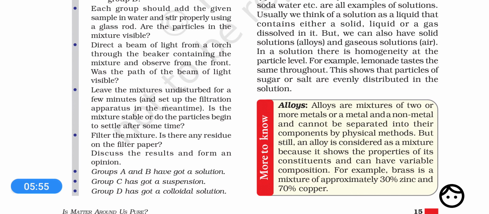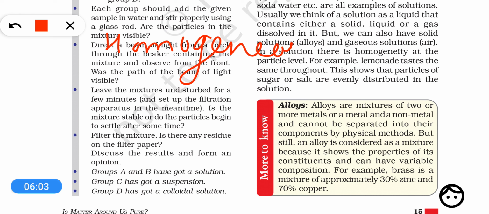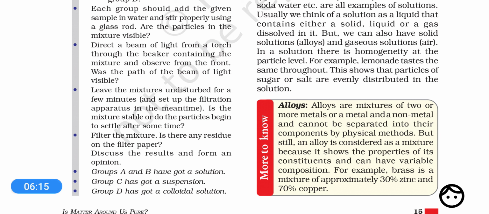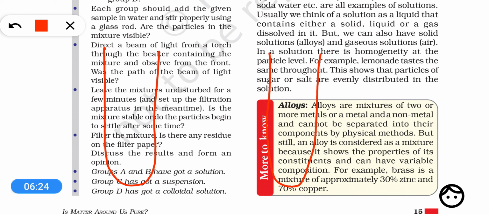So suppose, first of all, we will learn homogeneous mixture, and then we'll learn about heterogeneous mixtures, right? So homogeneous and heterogeneous. How? Look, suppose we have taken two test tubes, test tube 1 and test tube 2.